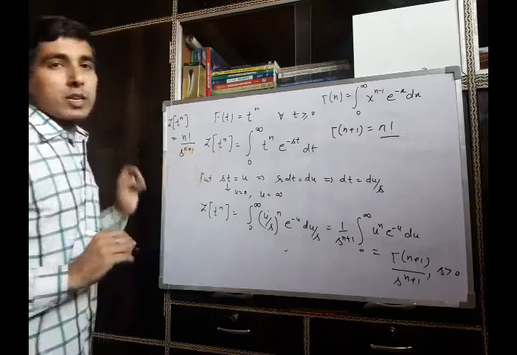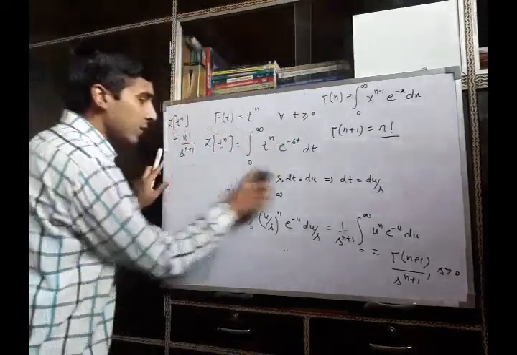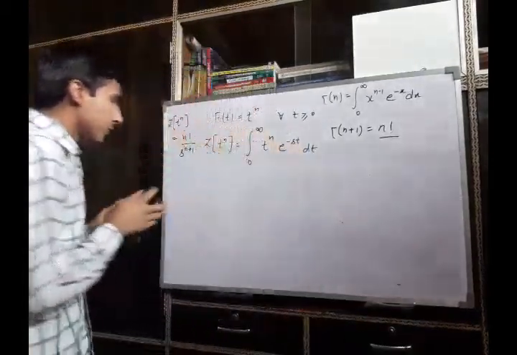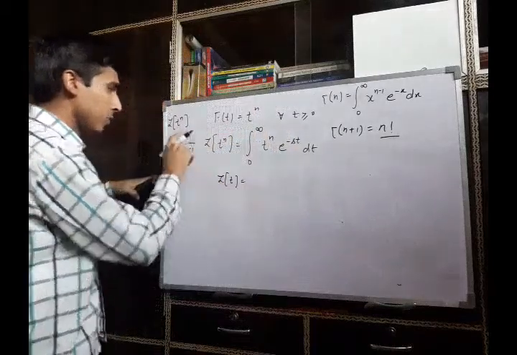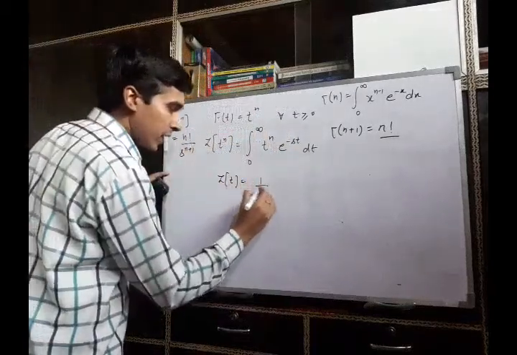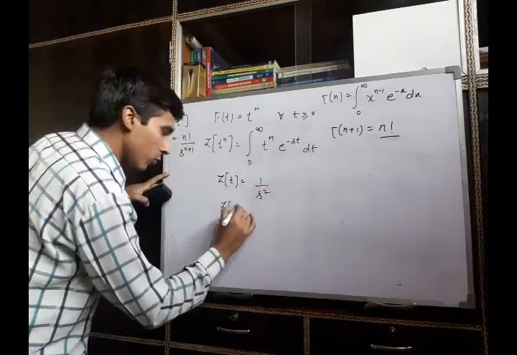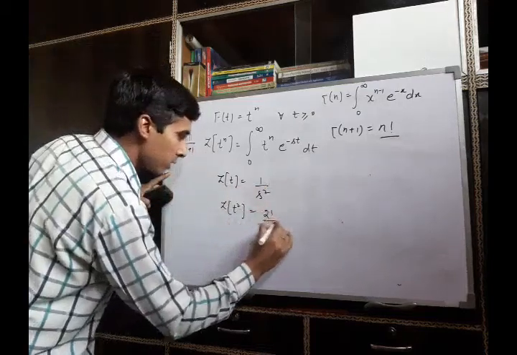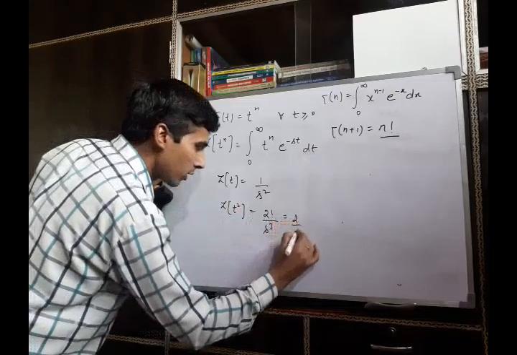So using this, we can say the Laplace transform of function t is 1 upon s raised to power 2. Laplace transform of t square is 2 factorial upon s raised to power 3, that means 2 upon s cube.